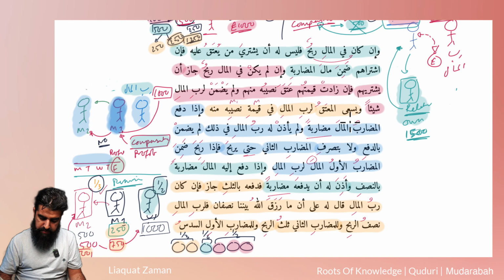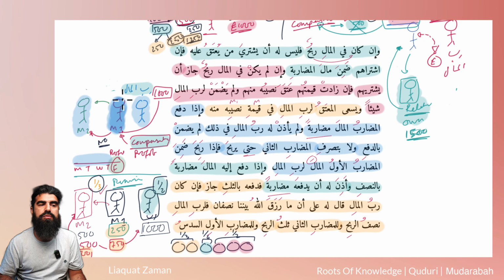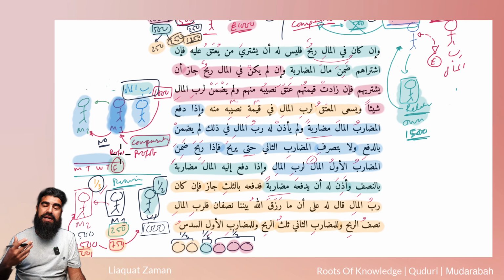Okay, next question. If the Rabbul Mal was to hand over wealth to the Mudarib and say, I want you to do business in this and I don't permit you to give it to someone else to invest. What if he does invest it and gives it to someone else? What will happen? So he will not be responsible until profit is made. Okay. What if he hands it over and the Rabbul Mal says, I give you permission to hand it over to someone else to invest? Then what? Then in that case, it's going to be according to the amount that they agreed upon.